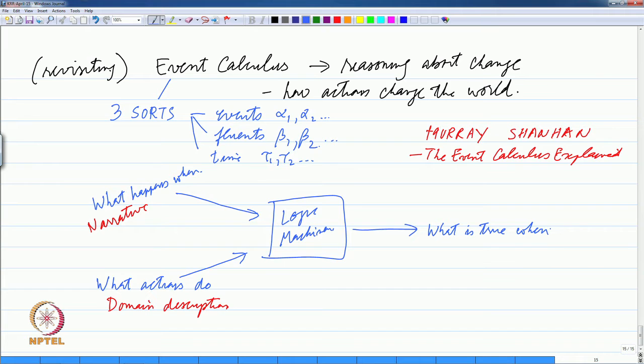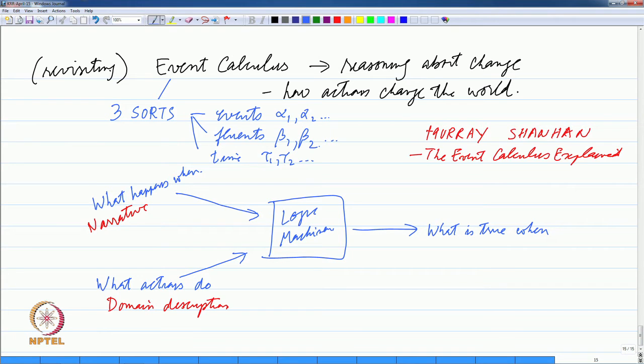At which point what fluents are true essentially. So, if there is a sequence of things which are happening, you should be able to say that at time t 1 this was true, at time t 2 this was true, or if you just ask a query as to what all was true at time some t 7, you should be able to answer that question essentially. And one can move from any two of these to a third one.